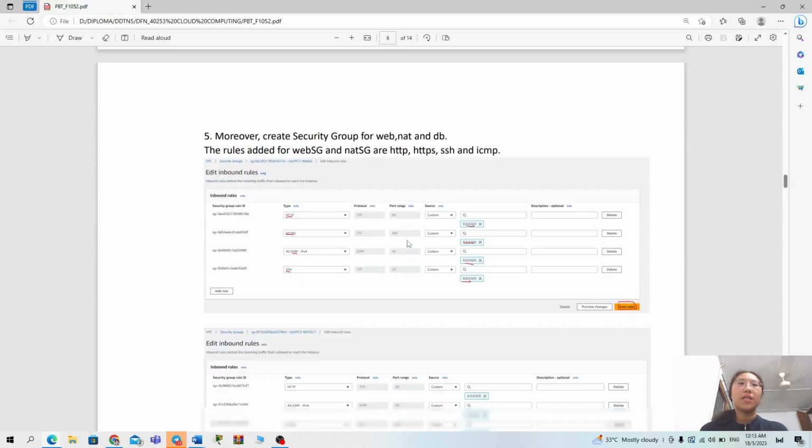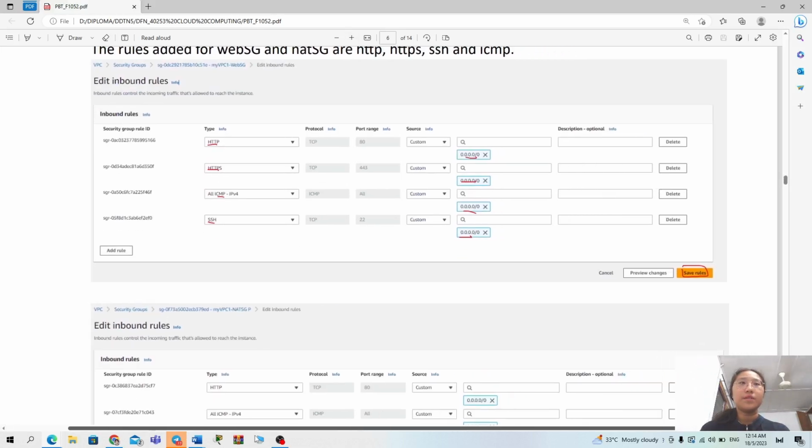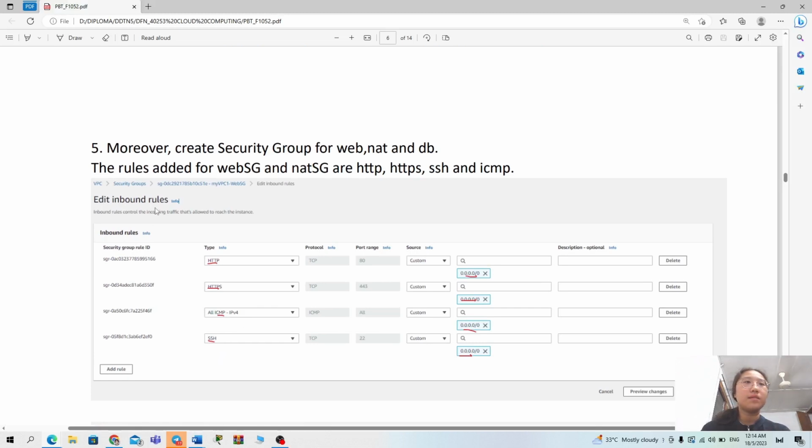Okay, moreover, create a security group for web, net, and DB. So here are the rules that need to be added for the web security group and net security group. So for the web security group, we need to add HTTP, HTTPS, and ICMP, and also SSH. All of them we need to give from all traffic. And remember to click save rules.